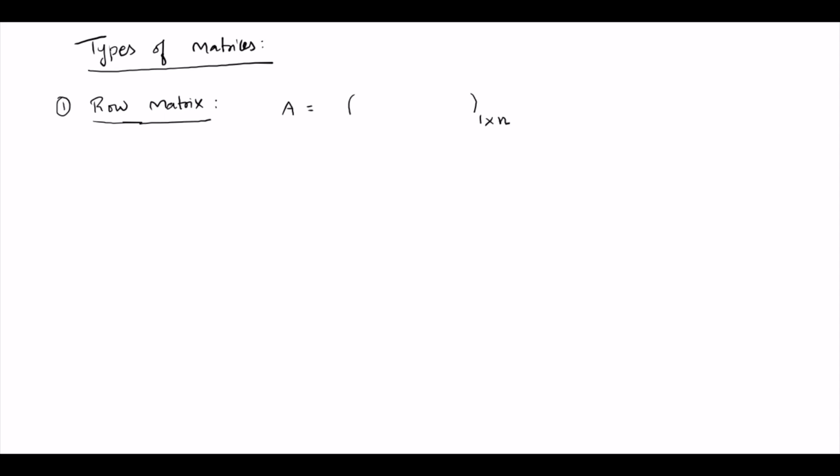If there is only one row and n columns, such a matrix is known as a row matrix. For example, 1, 2, 3. How many rows? Only one row. How many columns? First column, second column, third column, therefore 3. So one row, 3 columns. This is called a row matrix. Similarly, if I take alpha and beta, this is one row and 2 columns, and alpha and beta are the elements of the matrix. So this is known as a row matrix.